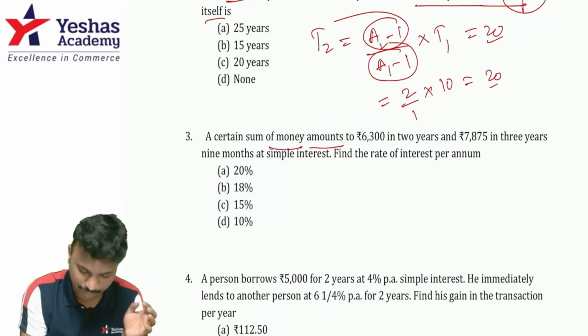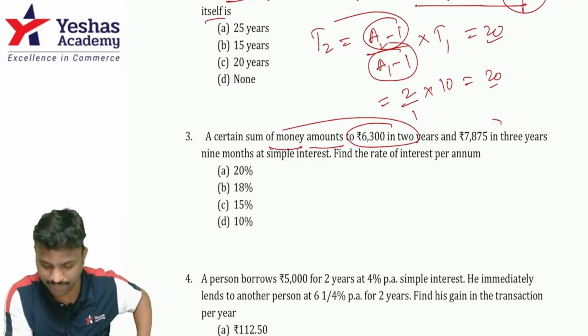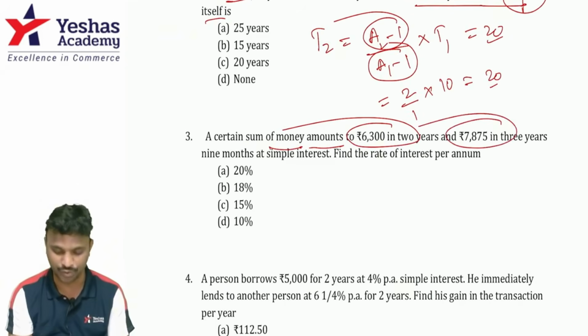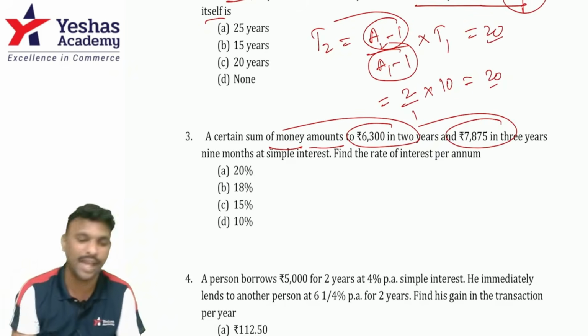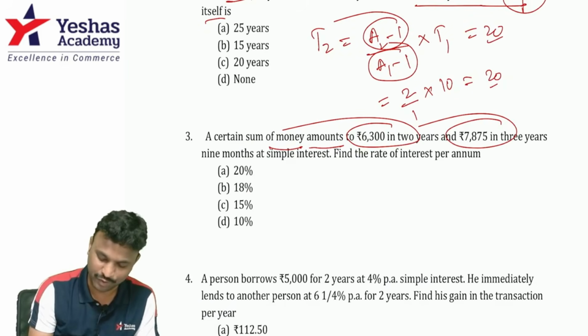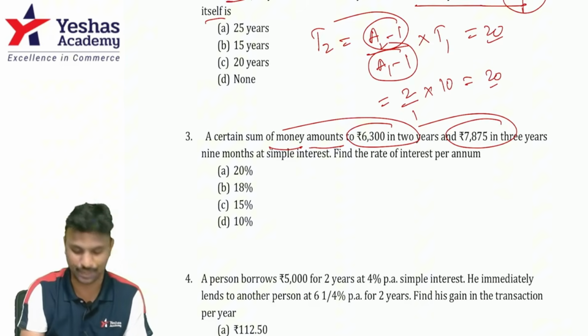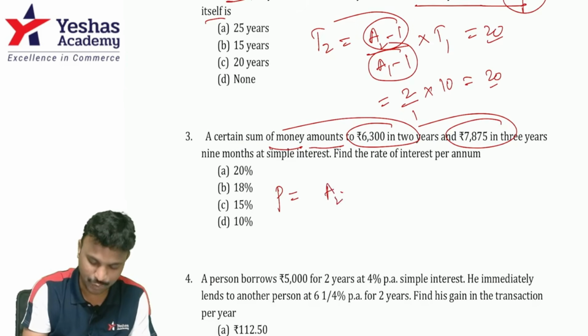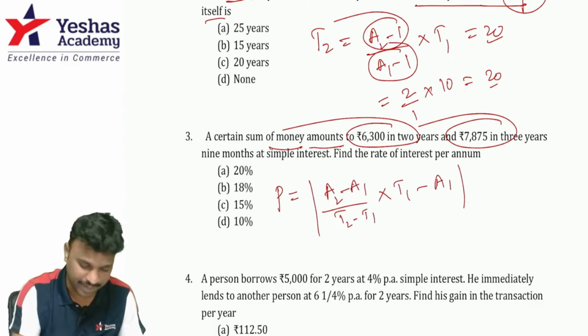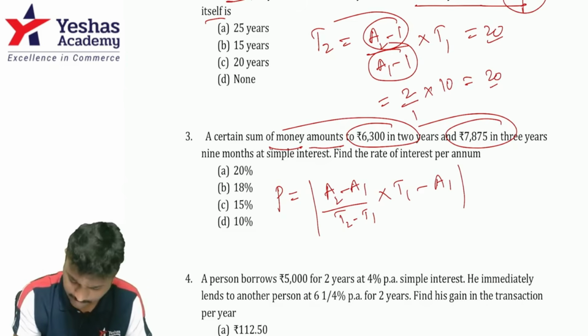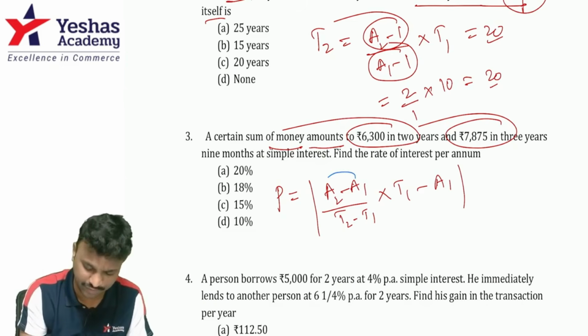A certain sum of money amounts to 6,300 in 2 years and 7,875 in 3 years 9 months. Guys, whenever they give you two amounts in terms of rupees as per SI, what is the shortcut to find principal? A2 minus A1 by T2 minus T1, into T1, minus A1, under modulus. You'll get negative, you have to take it as positive. But they have not asked for the principal, they've asked to find the rate of interest.